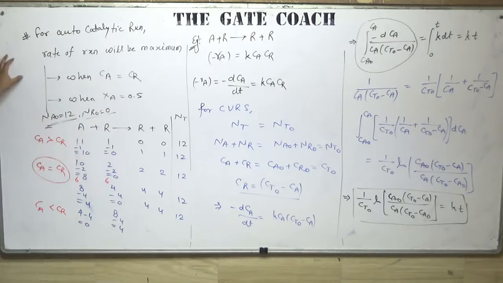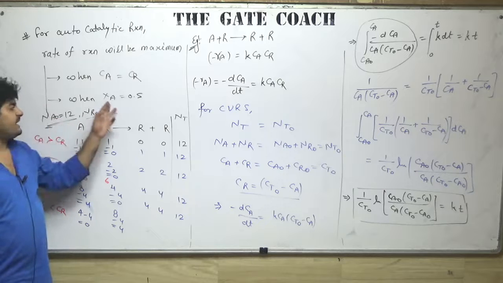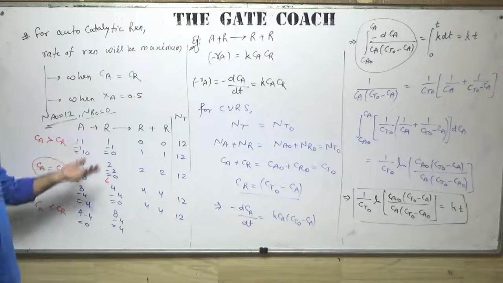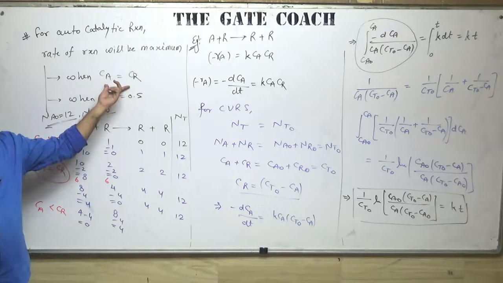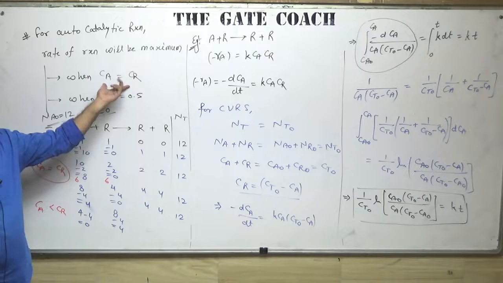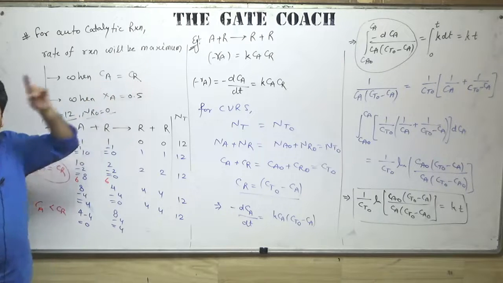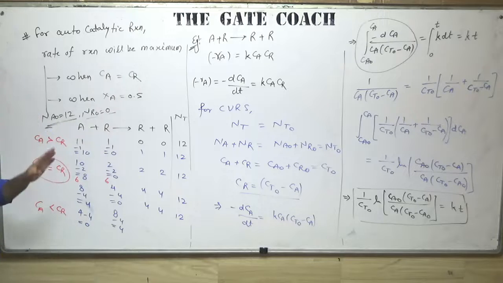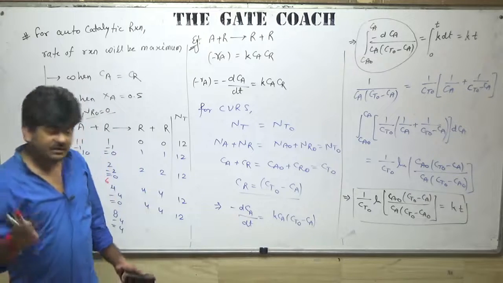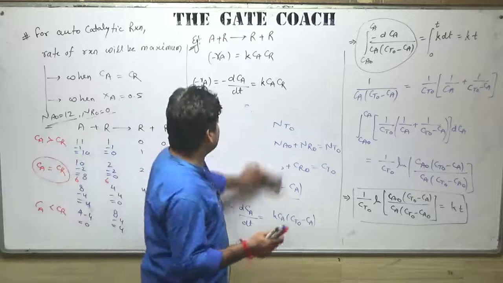The condition is that no product is introduced initially. So in an autocatalytic reaction, when no product is introduced initially, at the moment when Xa is equal to 0.5, the rate of reaction will be maximum. Otherwise, this point is valid for all conditions. Either you introduce the product or you don't, it doesn't matter, but if Ca is equal to Cr, the rate of reaction will be maximum for sure. And since this is a second order reaction, the curve of rate of reaction will be parabolic.